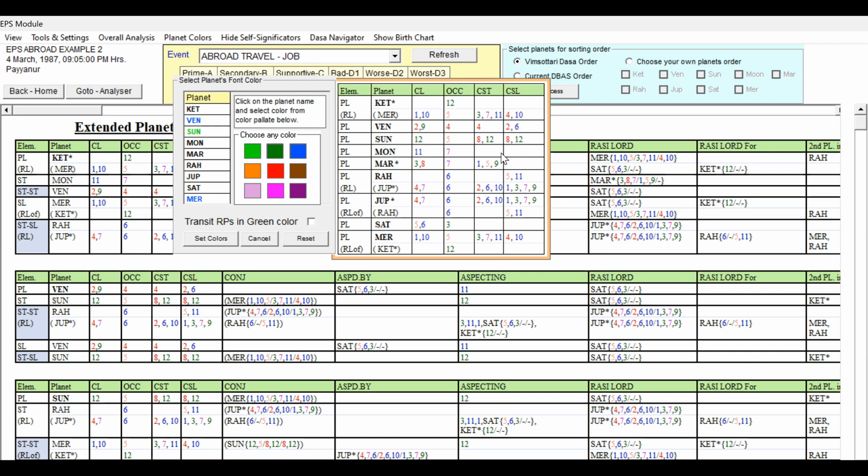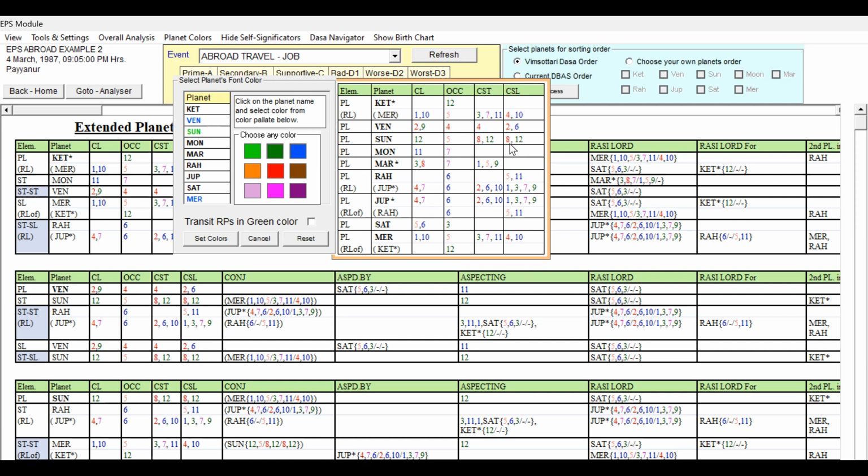Or if you want to differentiate, Sun can be given blue color and Venus can be given a pink shade also. But still, I wish to give Venus, the ninth lord, blue, because it is not having any strong unfavorable grouping. And 12, I want to give it light green, because 12th lord, no other unfavorable, 12th star lord and 12th sublord, good key planet. I'm not giving dark green because light green only, but you have to keep it in mind.